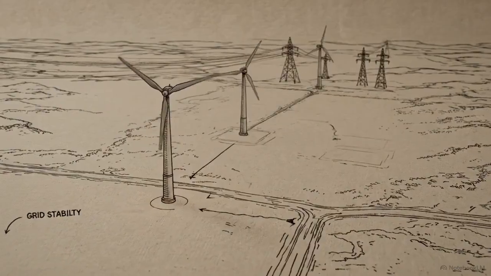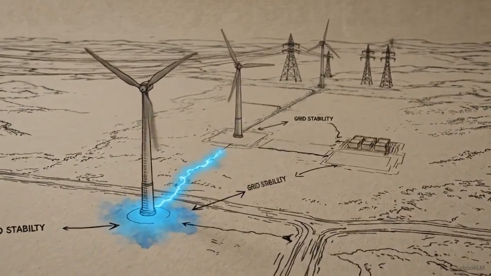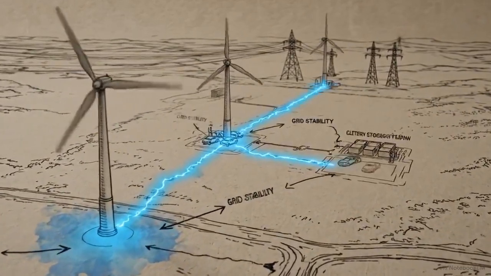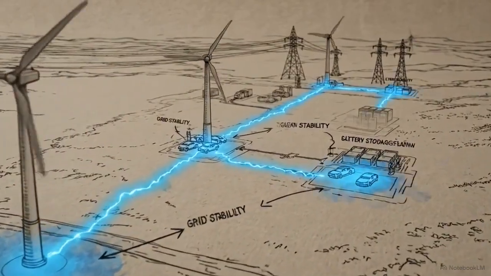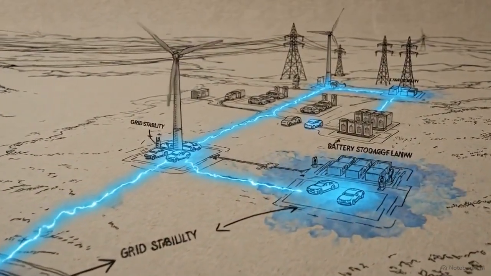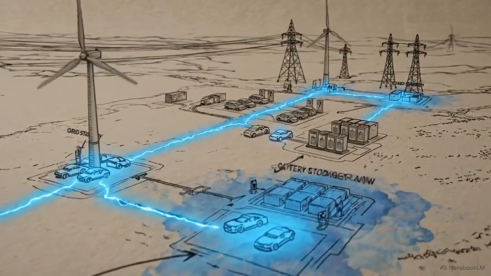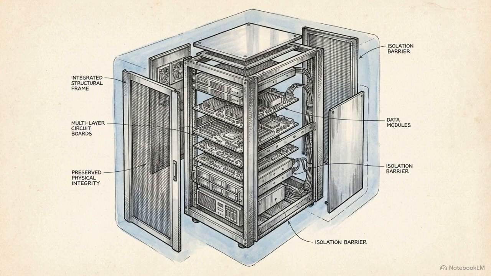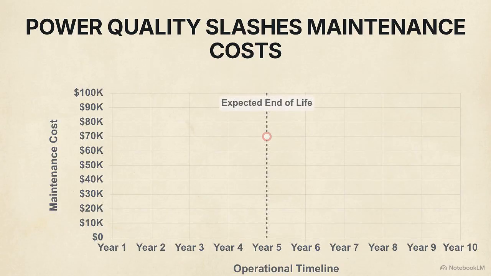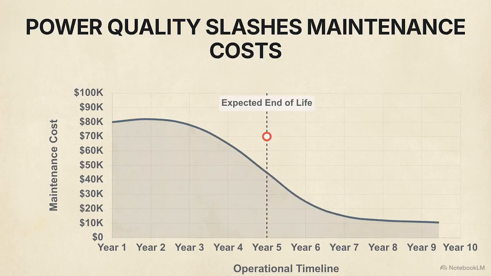As global infrastructure integrates more decentralized renewable sources like solar and wind, alongside massive networks of electric vehicles, managing grid stability becomes vastly more complex. Eliminating fluctuations preserves the physical integrity of the hardware. The direct results are longer equipment lifespans and significantly lower operational maintenance costs.